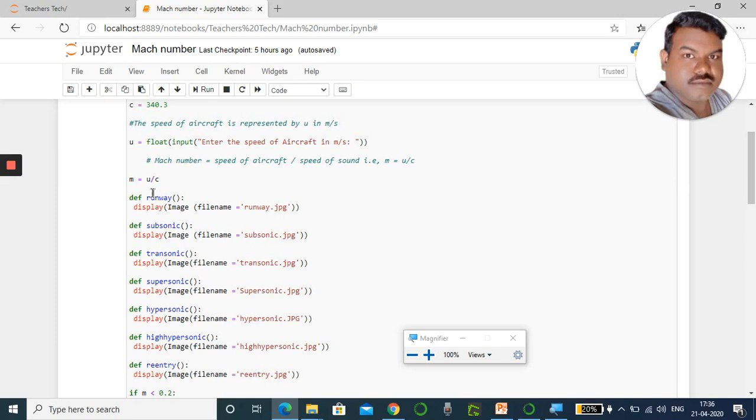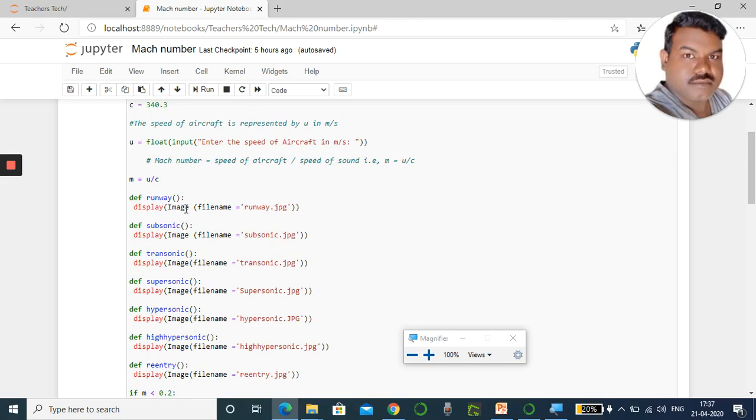Okay, so this is a simple class. We are defining this syntax. Syntax means the format for how to write a class. If I'm saying this is a class, it should be represented like this: def, which means define. What am I going to define? I'm going to define a class. What is its class name? Runway is the class name. Then open parenthesis, close parenthesis, and a colon should be there. Whatever code I write within this will be executed.